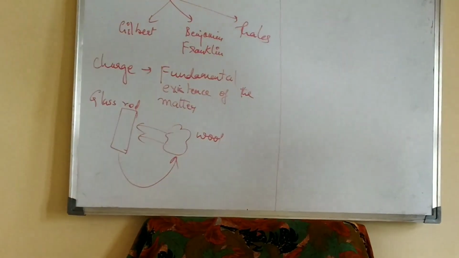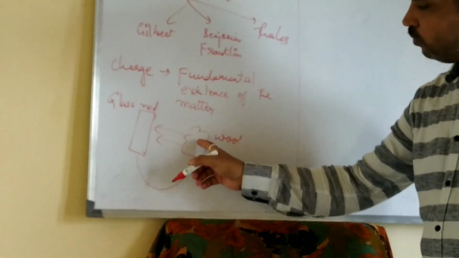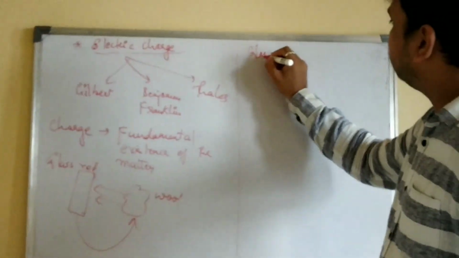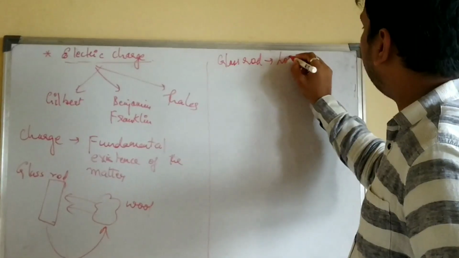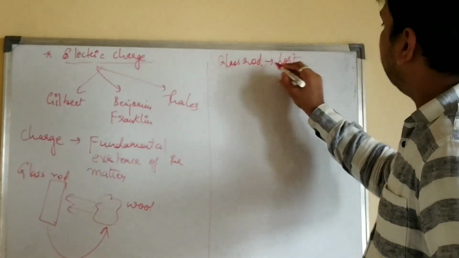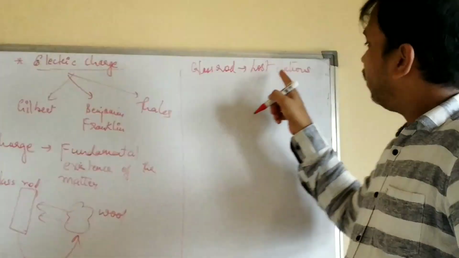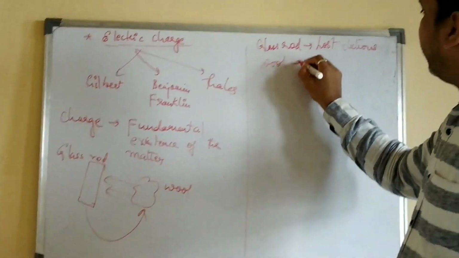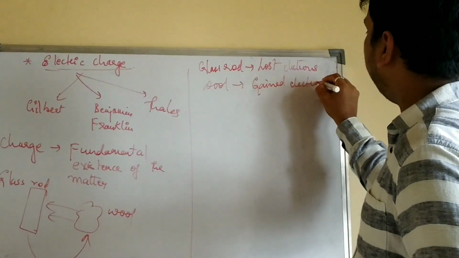So then they also told that when this wool was rubbed to the glass rod, this glass rod lost a few electrons, and this wool gained the electrons.